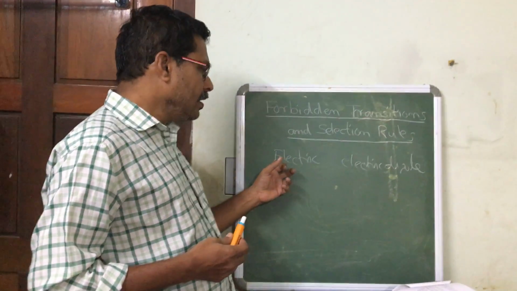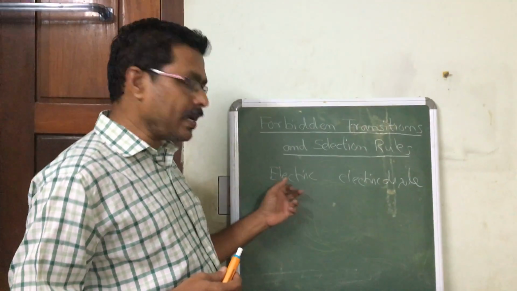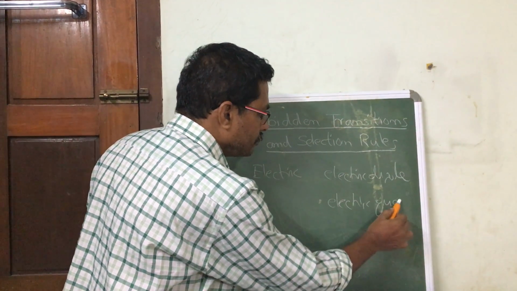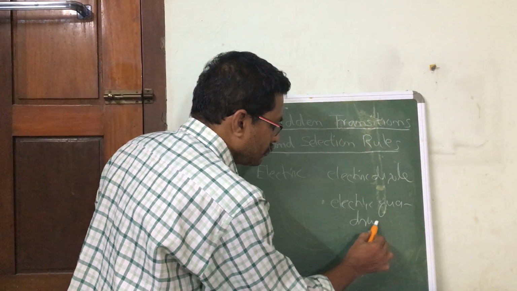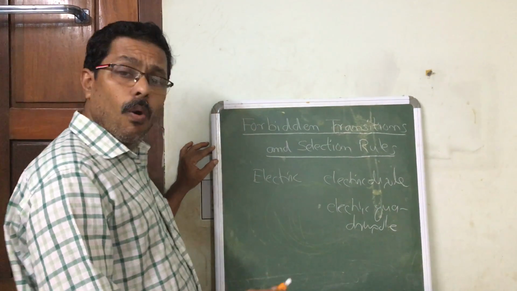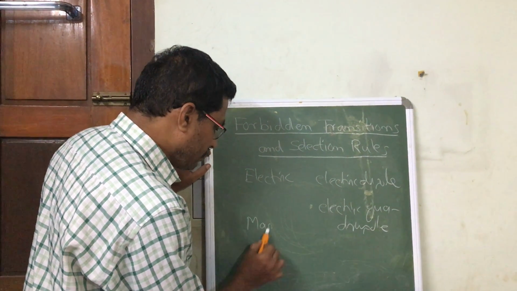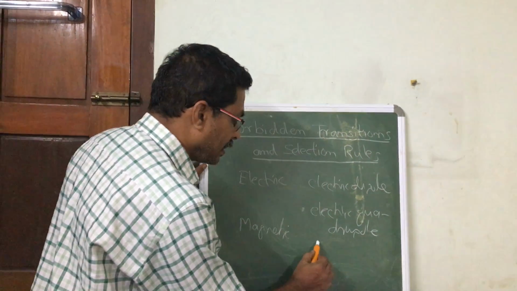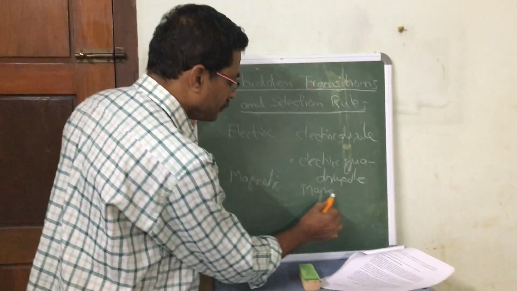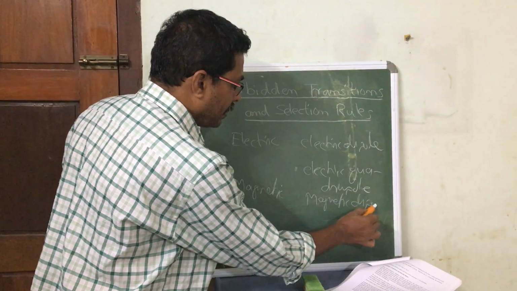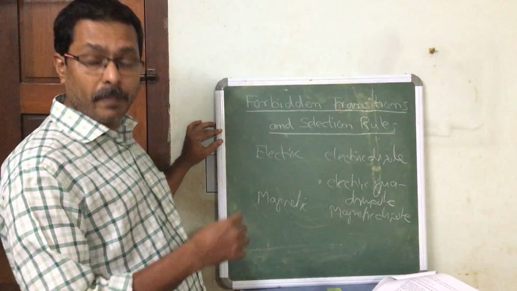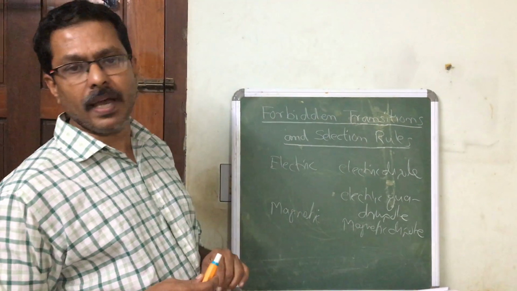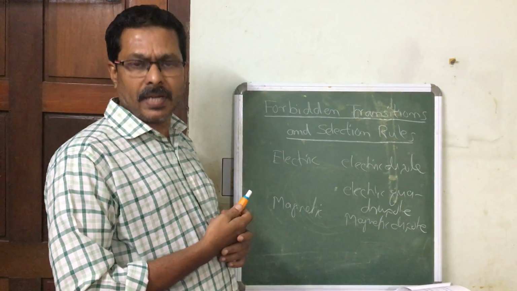In another way, this electric field can interact with the electric quadrupole moment of the atom, or the magnetic field in the electromagnetic radiation can interact with the magnetic dipole moment of the atom or the magnetic quadrupole moment of the atom. So there can be such transitions.